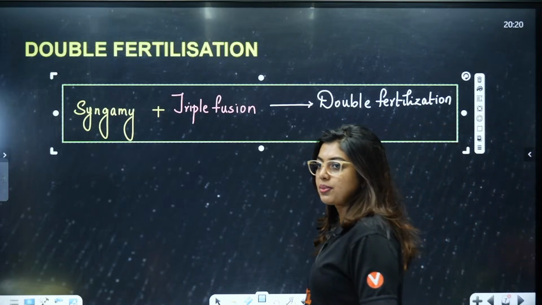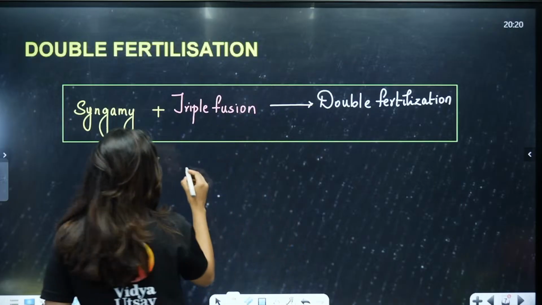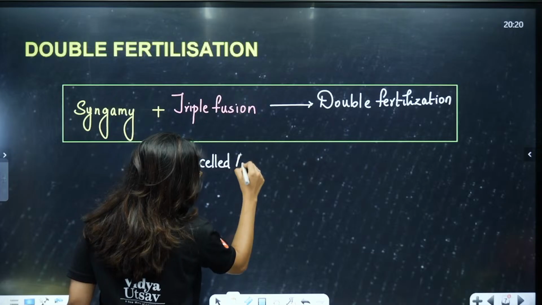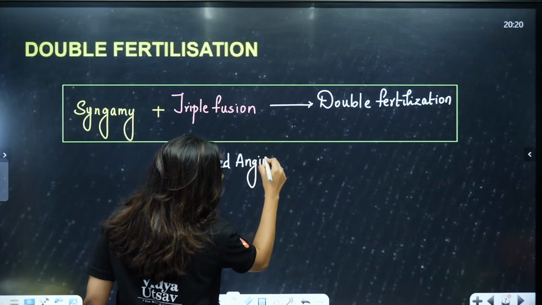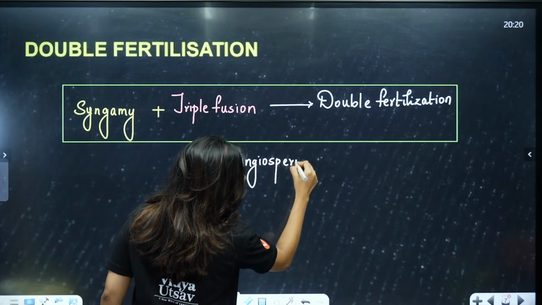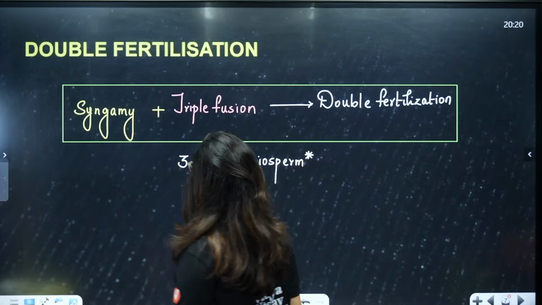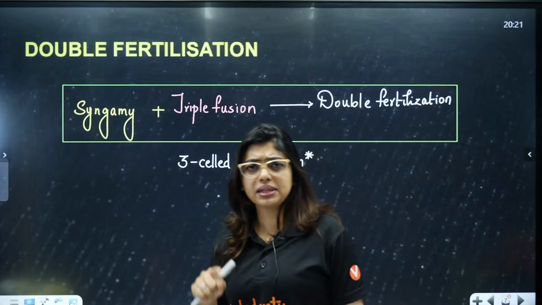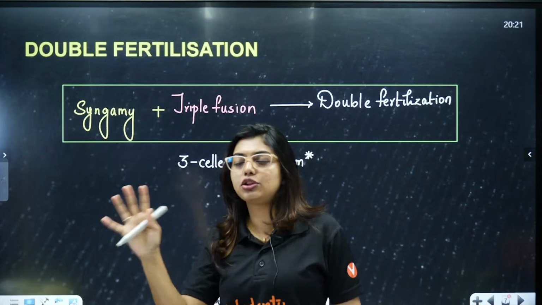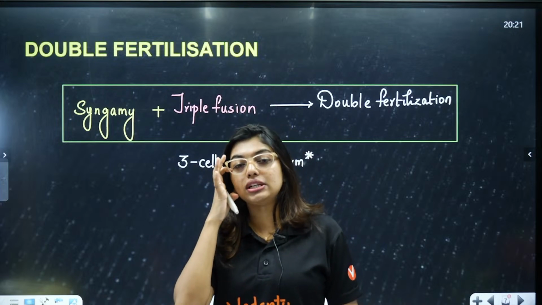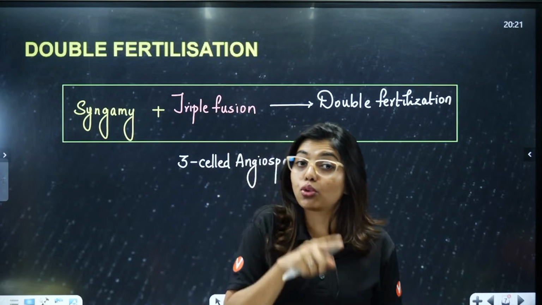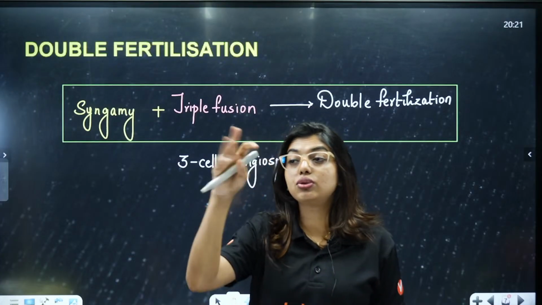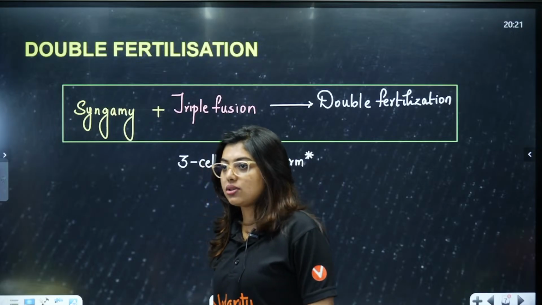This happens in a 3-celled angiosperm. Why? Because triple fusion wouldn't happen in a 2-cell stage. Only one male gamete is there, so that one male gamete will fuse with the egg and form the embryo. Only in a 3-cell stage, where one more male gamete is formed, will it fuse with the polar nuclei to form the primary endosperm nucleus. Clear to all of you?